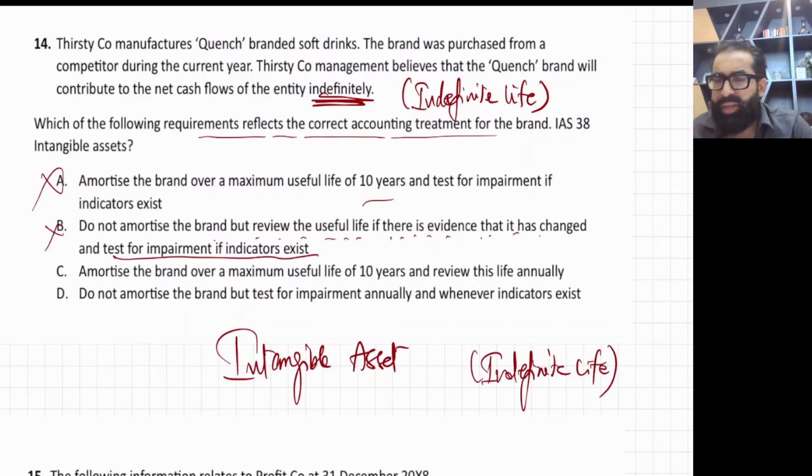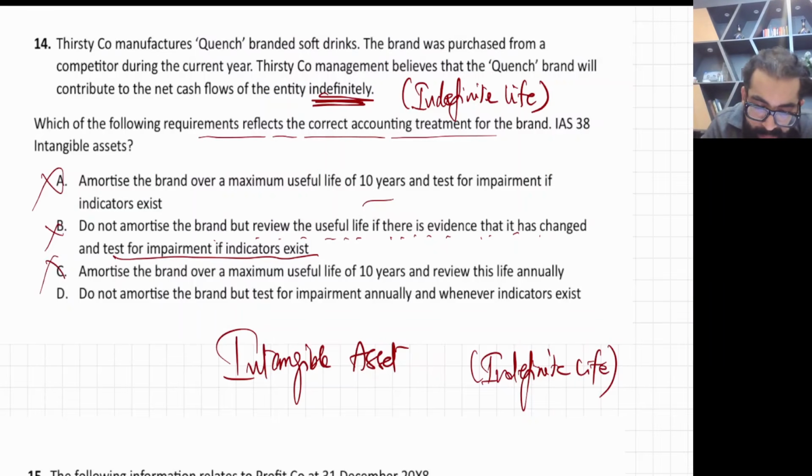And yes, this is also written that every year if the life estimation is possible, like on day zero the life was indefinite, but after 2 years the expert says that yes, the finite life can be calculated, from that day you start your amortization. Okay, but this B statement is not completely correct. The remaining half is wrong because with an intangible asset with indefinite useful life, at least annual impairment testing is also a must. C: amortize the brand. Never. With indefinite life, no amortization.